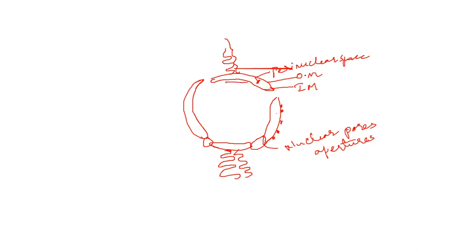The inner membrane is smooth. It's covered by a smooth layer, and this layer is fibrous in nature and is made up of a protein called lamin. So this is also called the nuclear lamina, and it supports the structure of the nucleus. This lamin structure supports the structure of the nucleus.